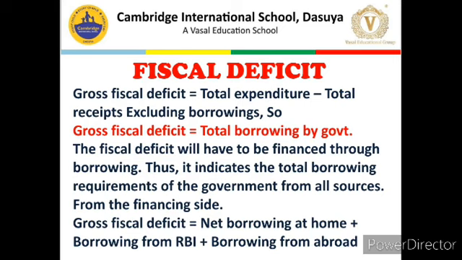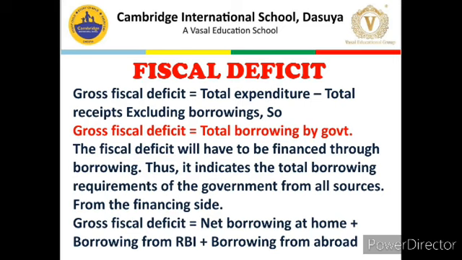First, government can borrow from the domestic public, commercial banks, financial institutions, through government bonds or through T-bills. T-bills are treasury bills.